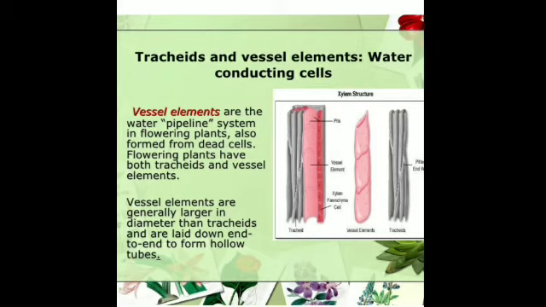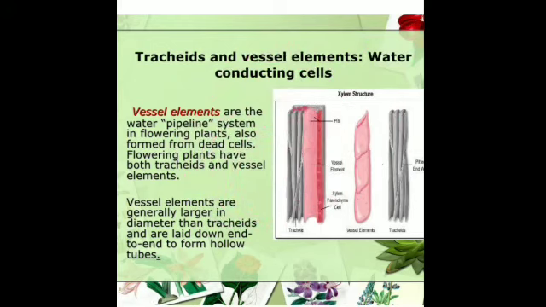Is that clear? It gives support to the xylem tissue or the xylem vessels. So, what is the function of this? They transport water and minerals laterally and vertically. That is laterally, sideways like this, to all the parts of the plant, and vertically means upward, straight. Is that clear?